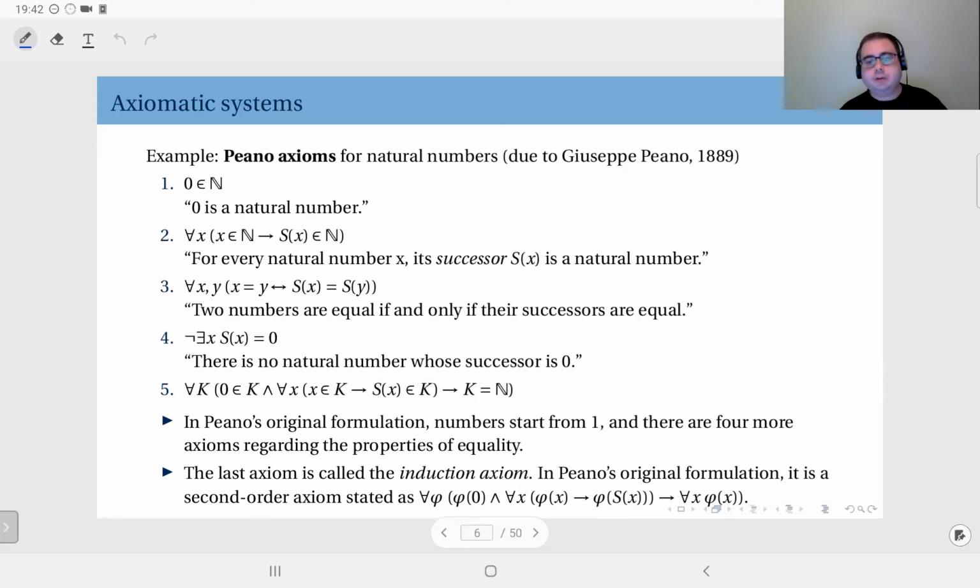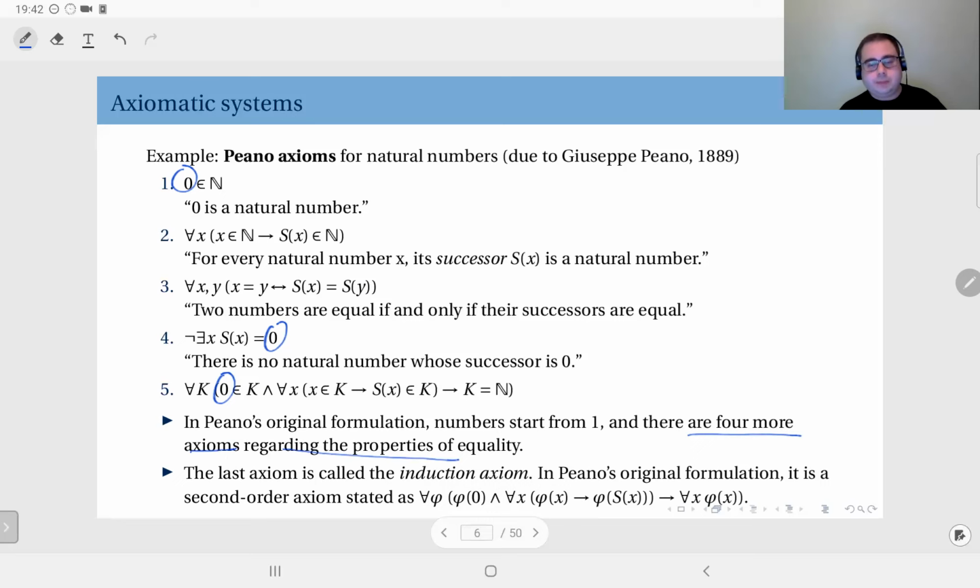However, in the original formulation, whatever you see here, this 0 here, this 0 here, they should all be replaced with a 1. And also, there were 4 more axioms regarding the properties of equality.